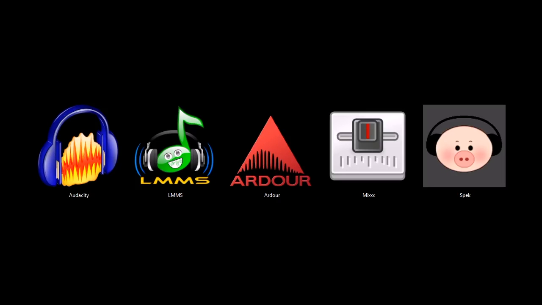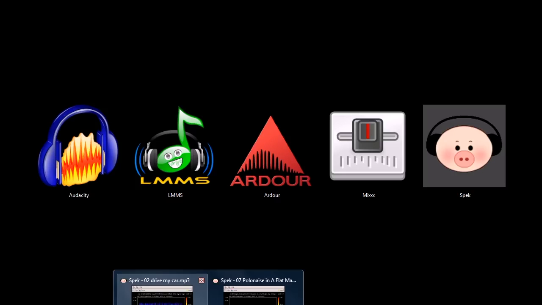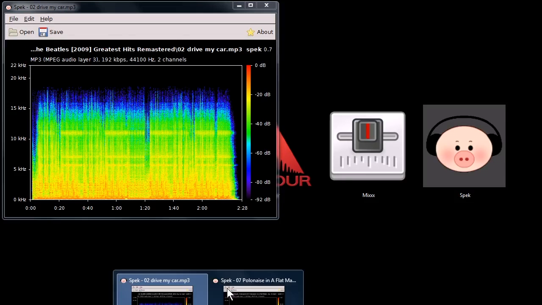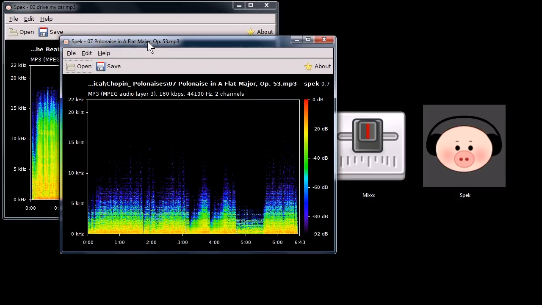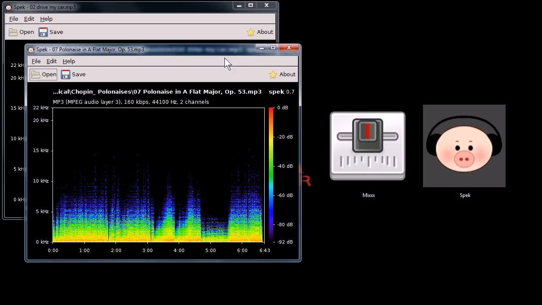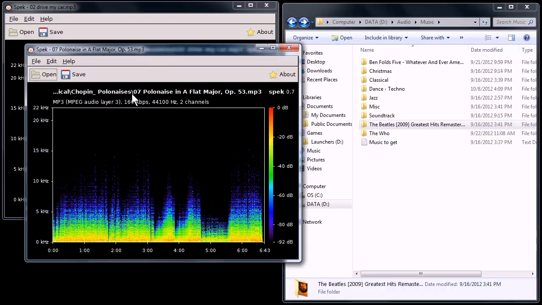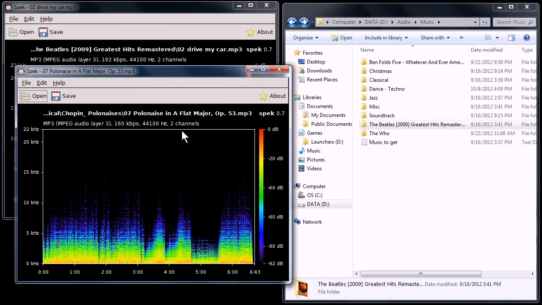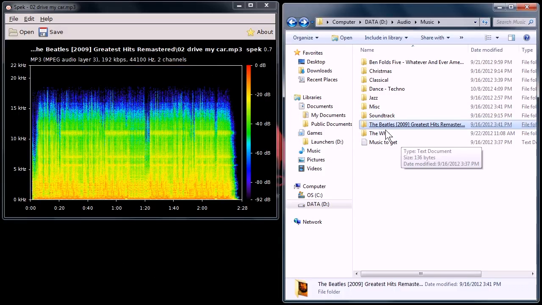Anyway, Spek's this last one I want to show you. And Spek is a spectrogram analyzer for MP3 and a couple different audio formats of audio files. So it shows you, for example, the quality. It visually represents the quality of an audio file, is what I use it for anyway.